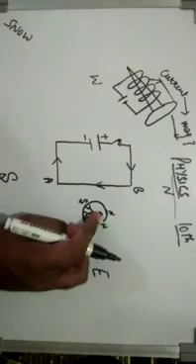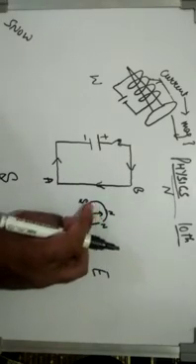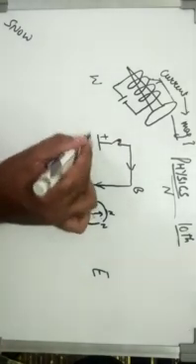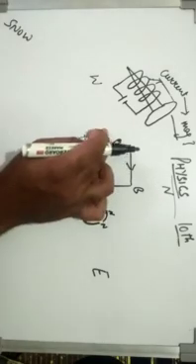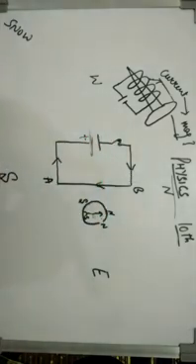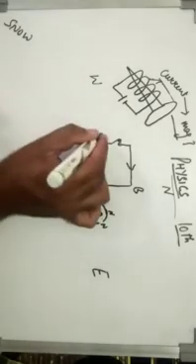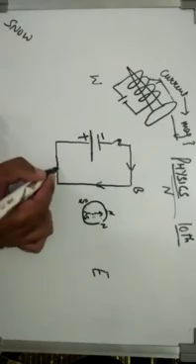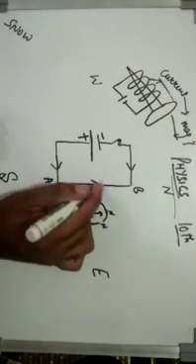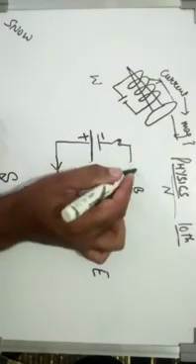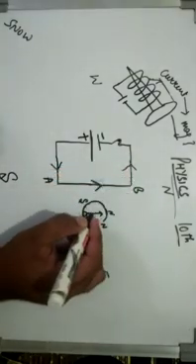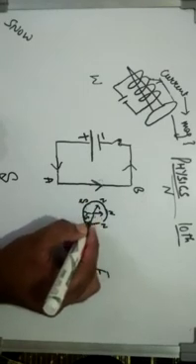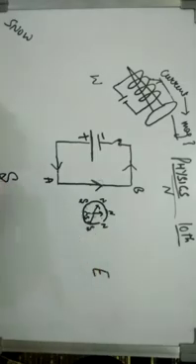Similarly, when the direction of the current is opposite, if this is now negative and this is the positive part, the current will start flowing in the opposite direction. Now when the current is in the opposite direction, the north pole gets shifted in the opposite direction and the south pole gets shifted in the opposite direction.